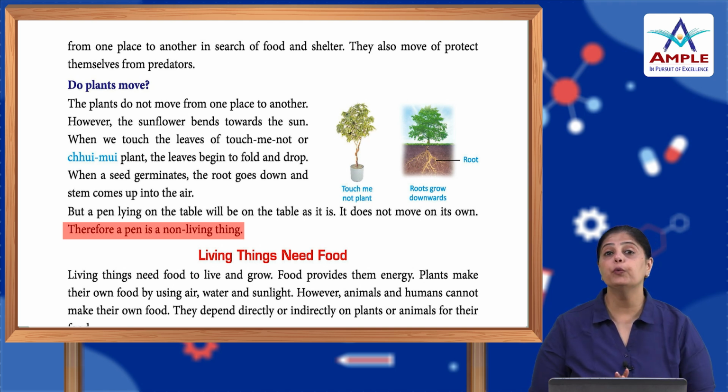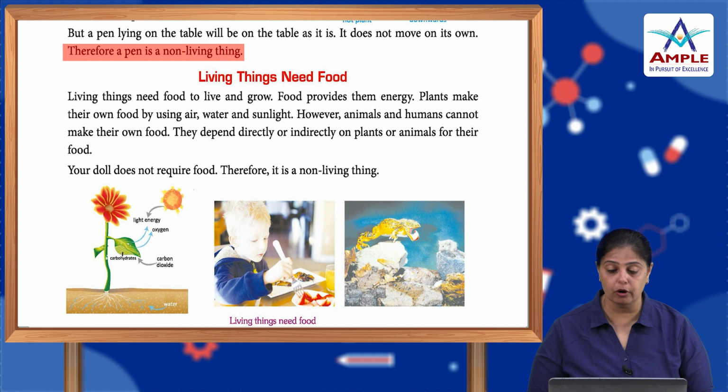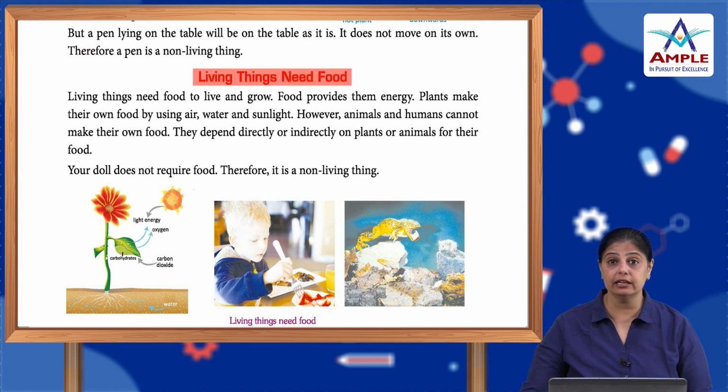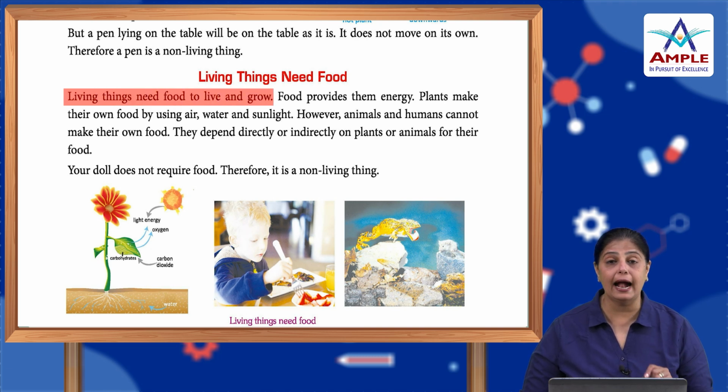So, children, now we know the difference between a living thing and a non-living thing: they can move. The living things can move, whereas the non-living things do not move until we move them. Alright. Now, living things need food. This is the second difference. Living things need food to live and grow.